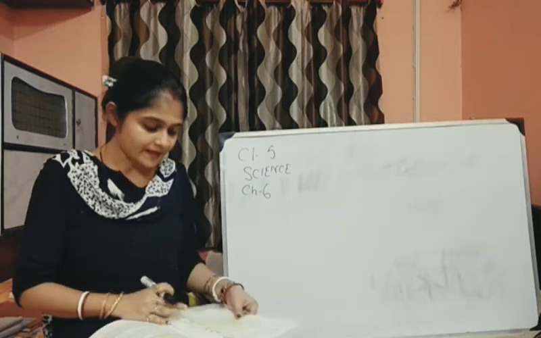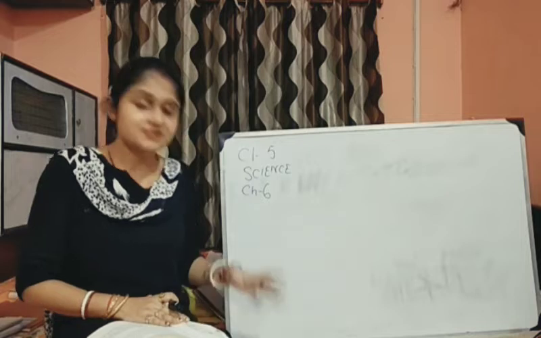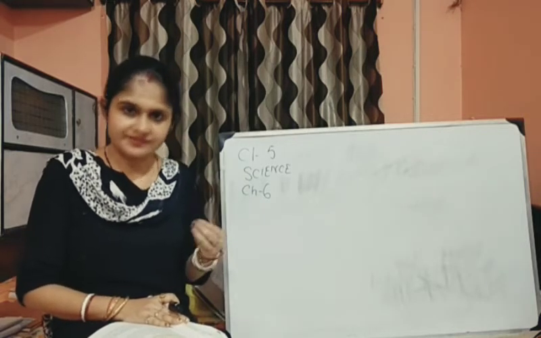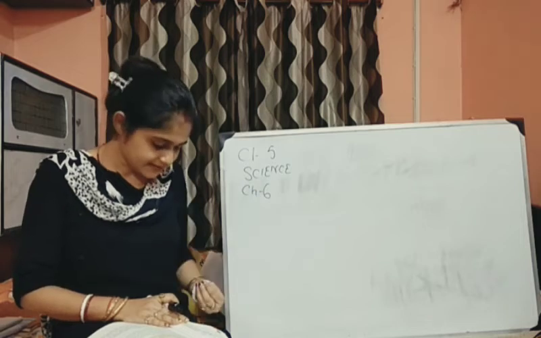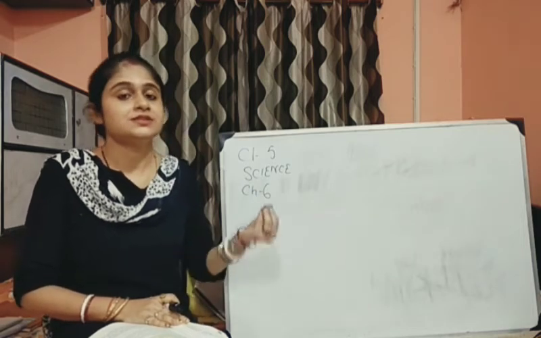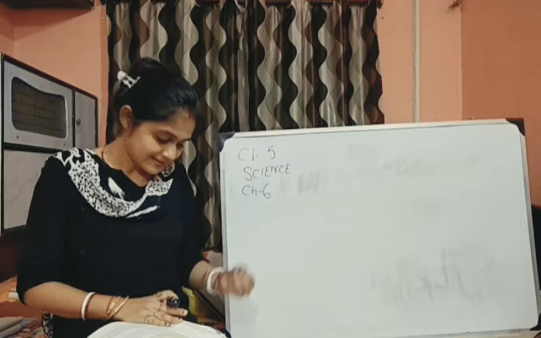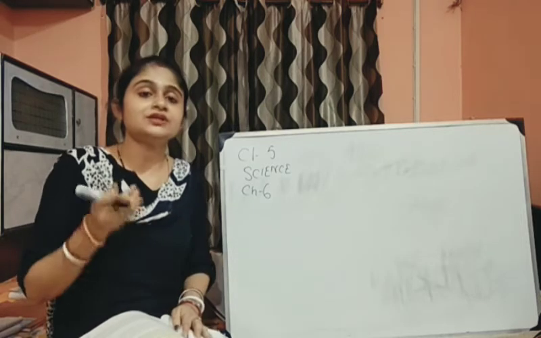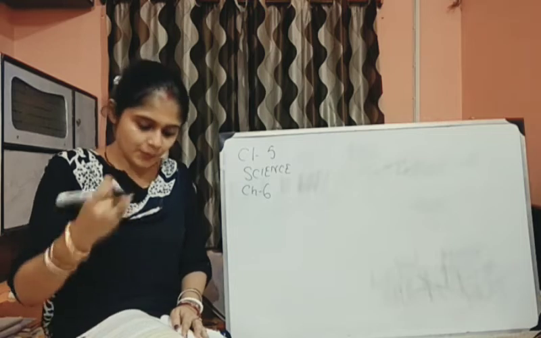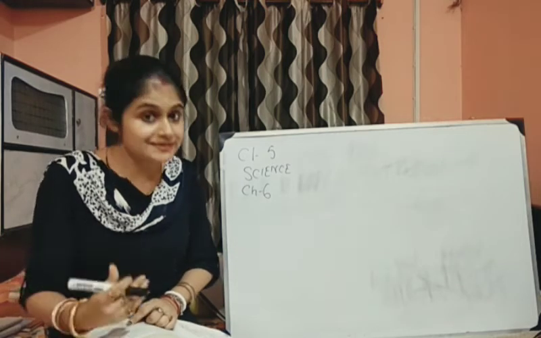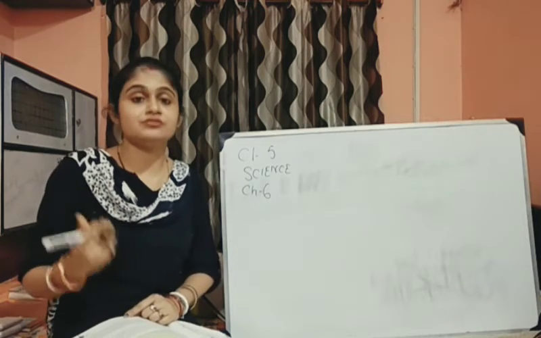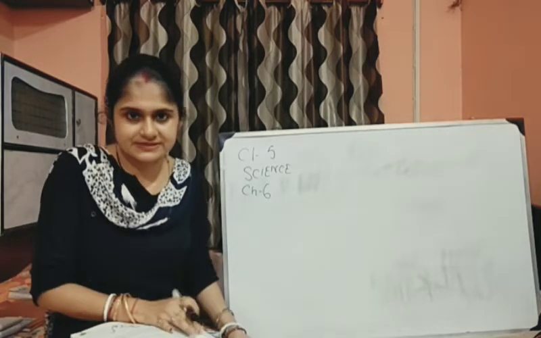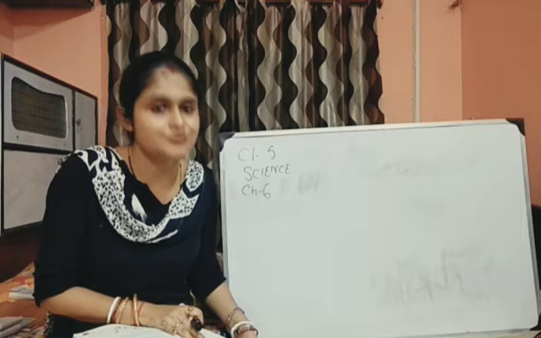Then we moved to the solubility of substances in water, and learnt about solute, solvent and solution. Then we saw solubility of solids, liquids and gases in water with due examples. I have shown you the practical examples also.